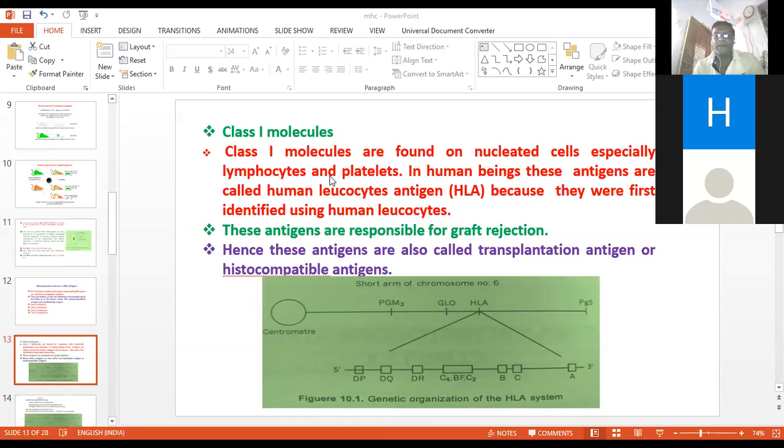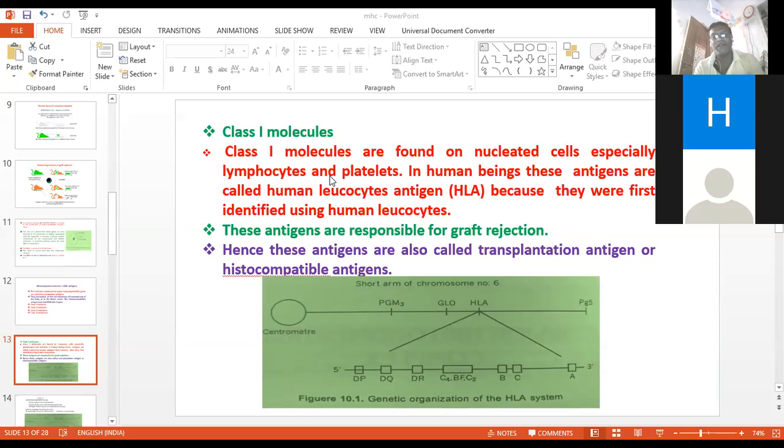Now these antigens are basically responsible for graft rejection. Most of the time the same blood group is there, but not every time, though it will be the ABO blood group system. But again, inside the ABO blood group system, we have 4 different types of blood groups: A, B, AB as well as O.